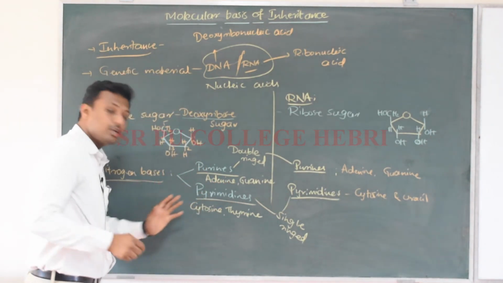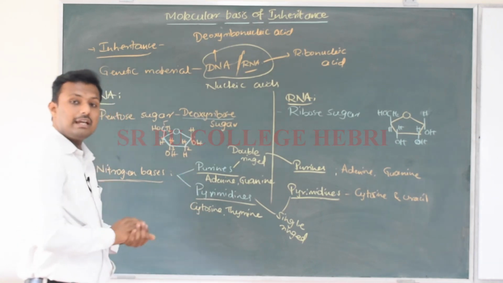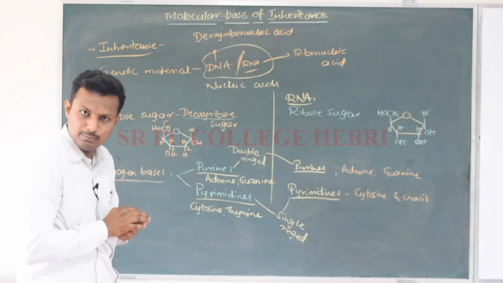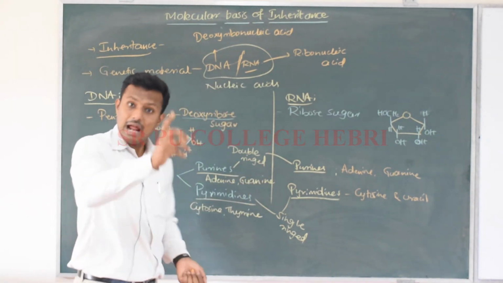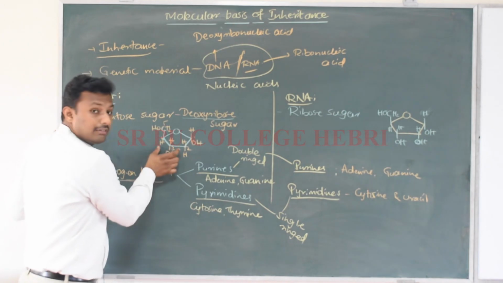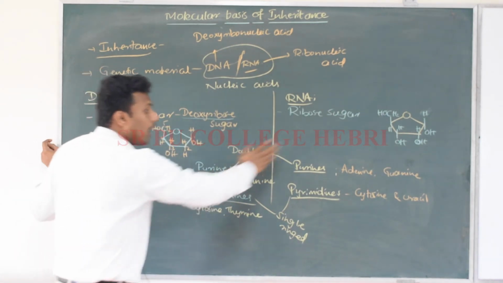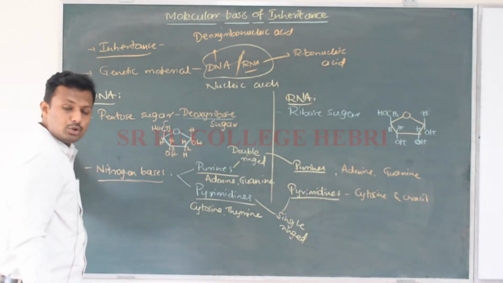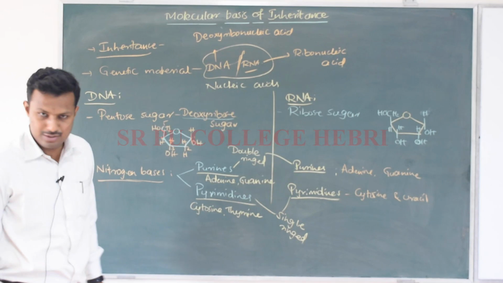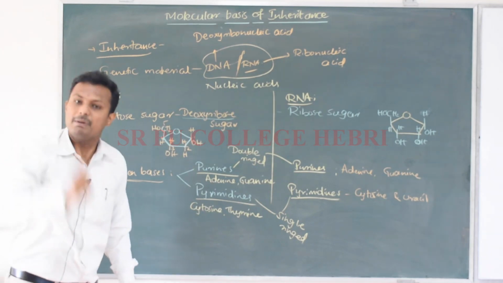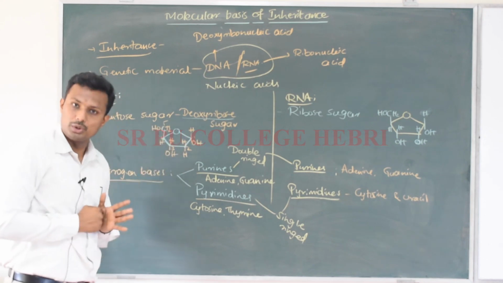These purines and pyrimidines come together in the DNA or RNA molecule, and the nitrogen base has to be attached to one of the carbon atoms of the pentose sugar, either deoxyribose or ribose.